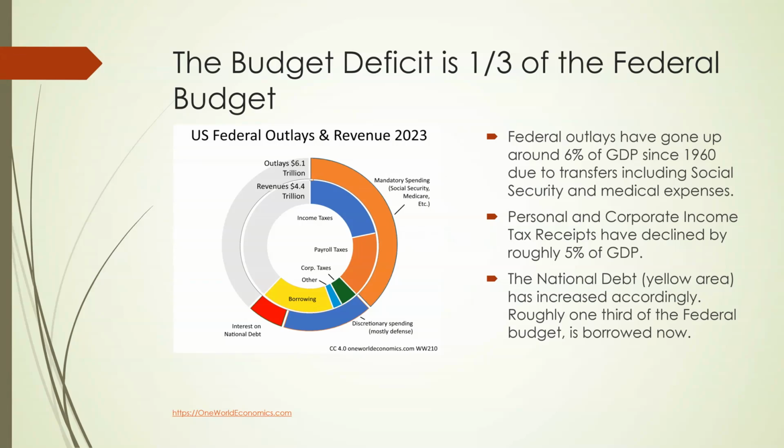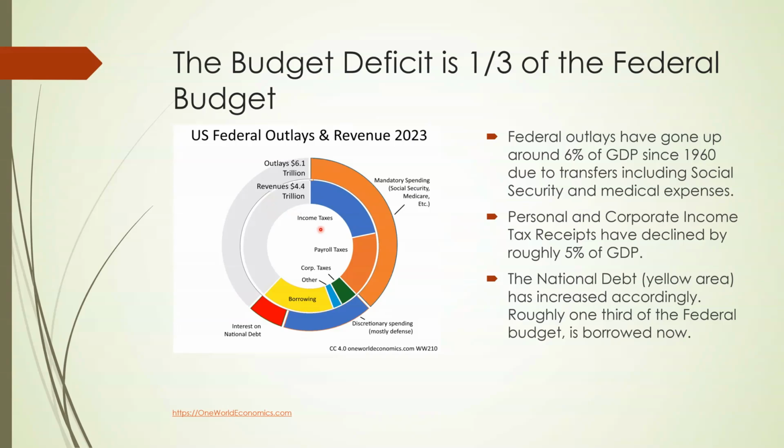The budget deficit is 1/3 of the federal budget. So as you can see here, in 2023, outlays were $6.1 trillion, which includes the mandatory spending like the transfer programs we've been talking about, Social Security and Medicaid and so on. And there's a smaller discretionary spending. And the rest was borrowed because we got only $4.4 trillion in revenues.